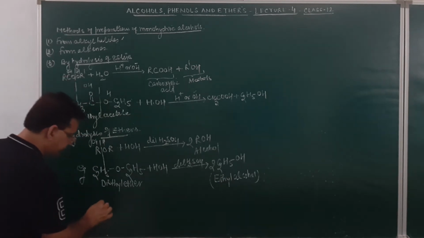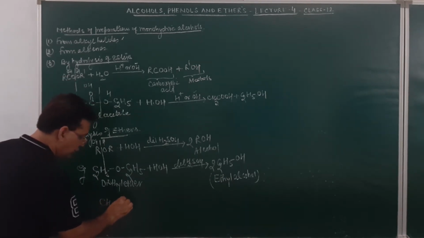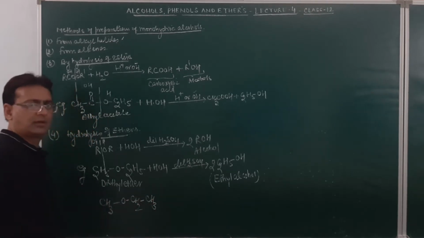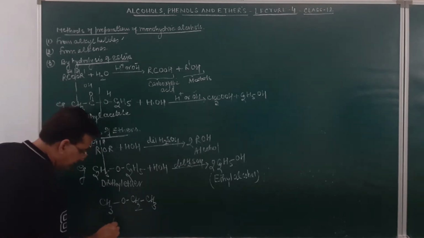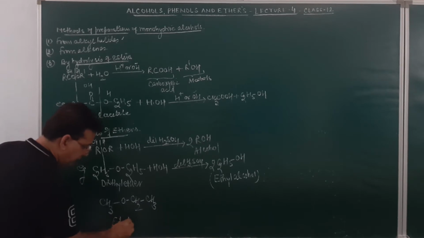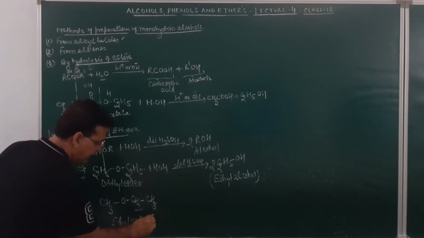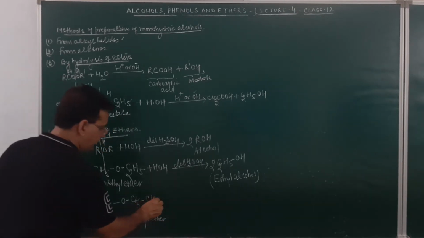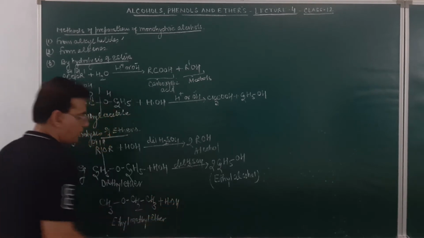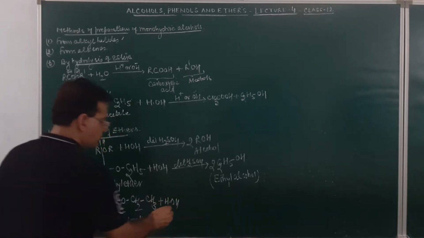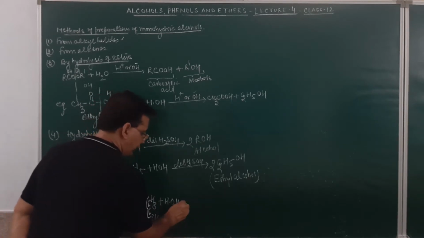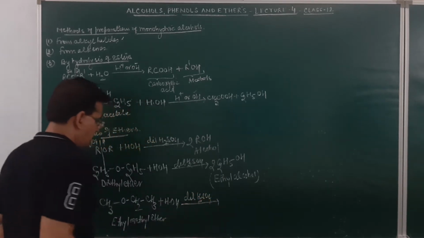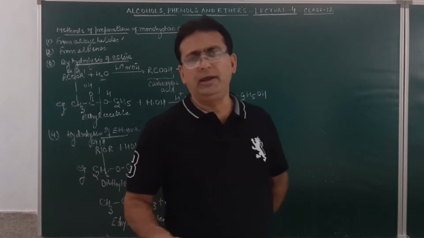However, if the ethers are different, like this one, CH3OCH2CH3, this is ethyl methyl ether. Ethyl methyl ether, when hydrolyzed with water, and the hydrolysis occurs in presence of dilute sulfuric acid, will result in the formation of methyl alcohol and ethyl alcohol.